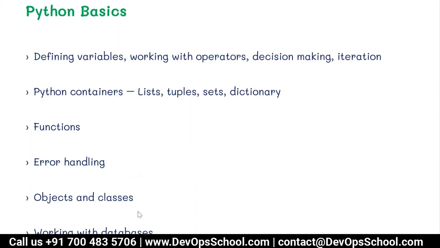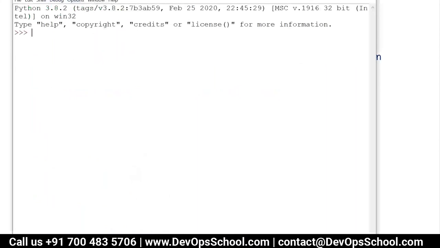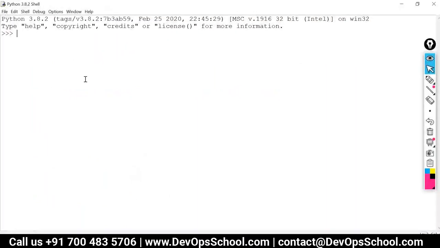For this demo, I am going to use the IDLE environment. There are many inbuilt environments or tools which you can use for writing programs. For doing basic programming, I'm going to use IDLE. So let us start with simple programming concepts.